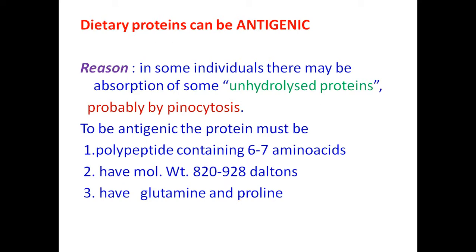So to be an antigenic compound, this protein must consist of 6 to 7 amino acids minimum, and its molecular weight should be about 820 to 928 Daltons, and it has glutamine and proline also. Glutamine and proline must be there among the 6 to 7 amino acids. Then only this unhydrolyzed protein can become antigenic.